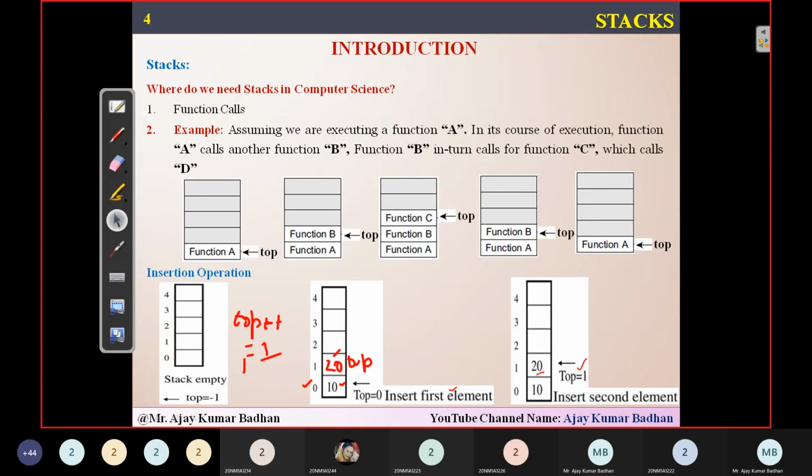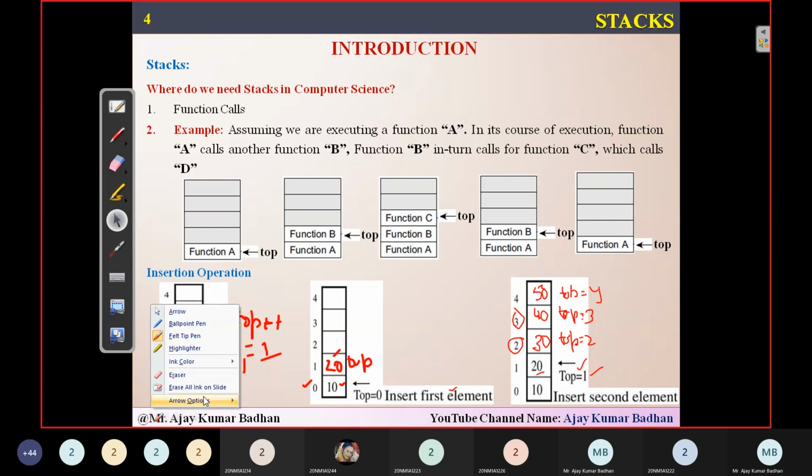Now if you want to insert 30, first you have to increment top. So top will be coming to this particular location, that is index number 2. And now you can insert 30 here. Suppose I want to insert 40 here, first top should be incremented by one. So top equal to 3, index 3. So I will be inserting 40 here. Now again, top equal to 4, and the value I'm going to insert here is 50.